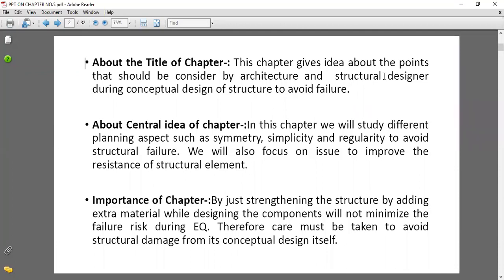All these parameters are taken into account, and we have to study all these points which are very important to achieve the resistivity power of the structure during the earthquake. So for that purpose we have to study the principles, and by applying such principles while planning the structure, our structures become earthquake resistant structures.